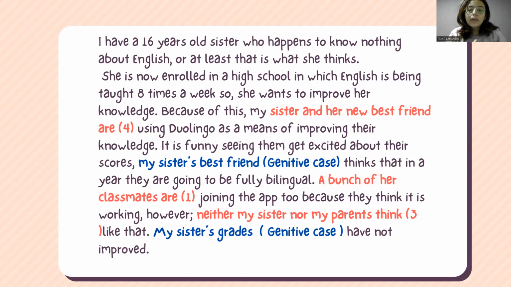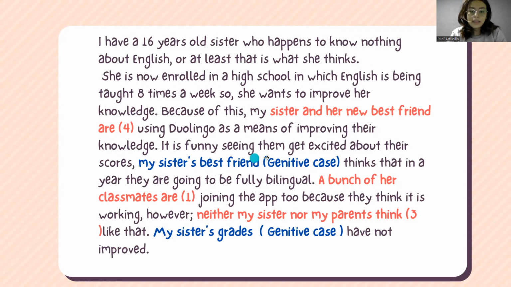So when we have these ones with the word and in rule number 4, it means that the verb has to be plural. So that is why I have used the verb are. Because the subjects are singular, we have my sister and her new best friend connected by the word and. So we use the verb in plural, which is are.